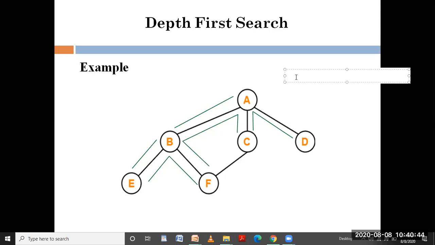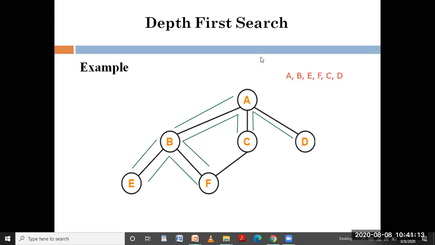The root node that I started with is A, then I went to B, then I went to E. Then we are done, and with backtracking we got F. From there, backtracking, we moved to A, and then we went to C. From there, backtracking, we moved to D. So A, B, E, F, C, D is the traversal order of this depth first search.